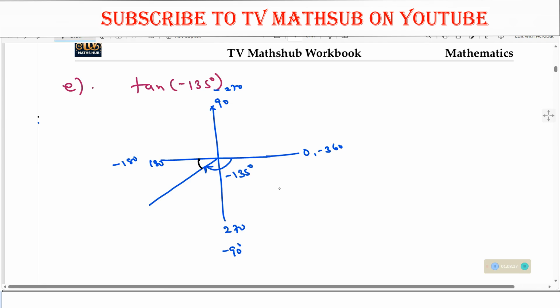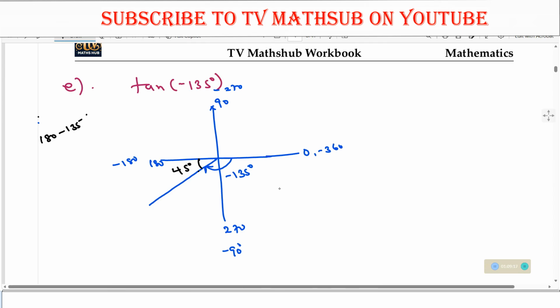But what is this remaining angle? If from here to here is 135, and this given point here is 180, then I can simply get 180 minus 135. So the remaining angle here is 45. Don't represent this angle with a minus. That angle should always be a positive angle, the one that you put with respect to the x-axis.